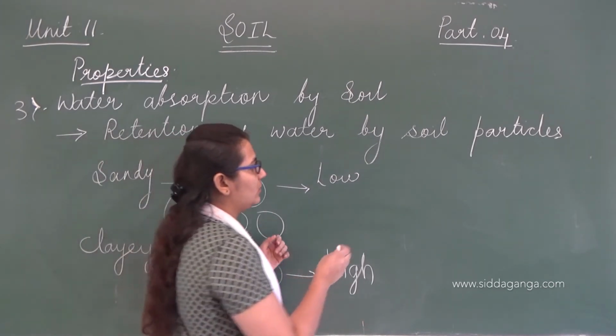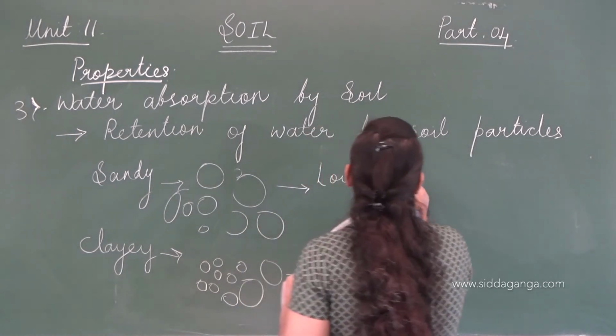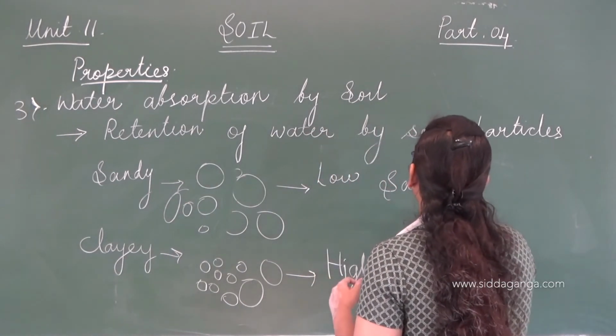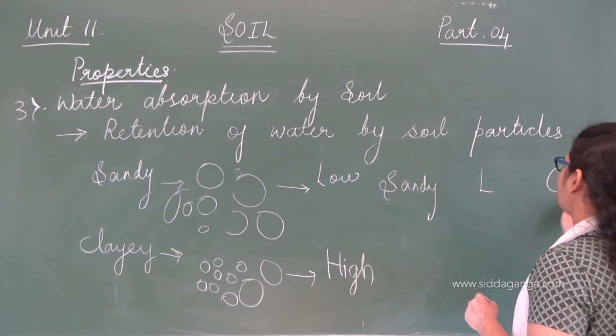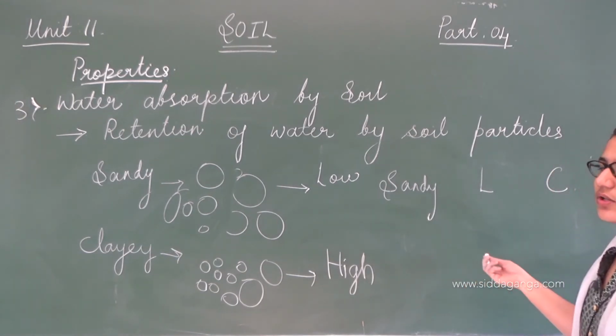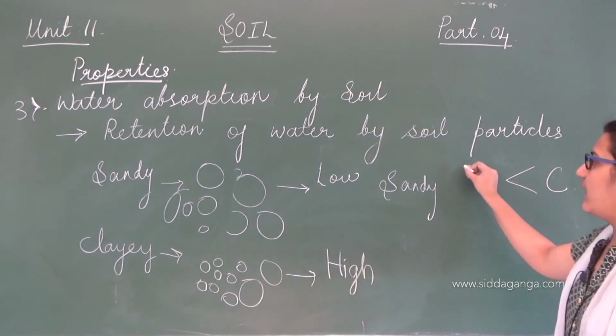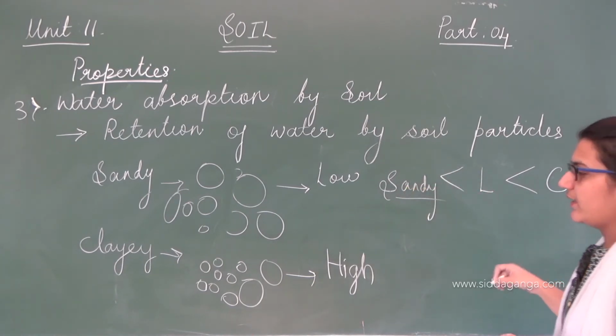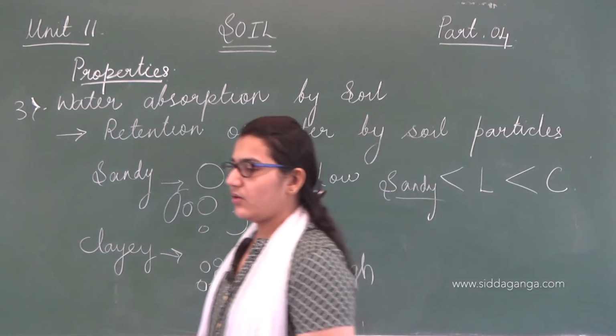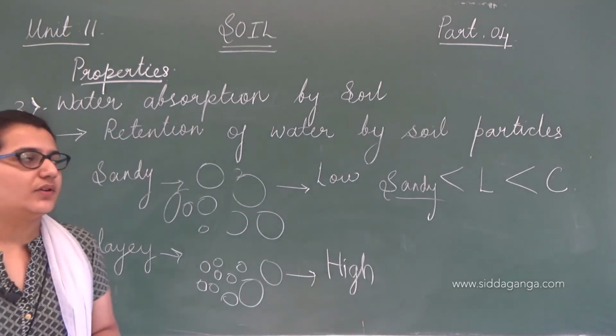So, among sandy soil, loamy soil and clay soil, water retention is more in clay soil than in loamy soil, and then in sandy soil. These are the properties of soil.